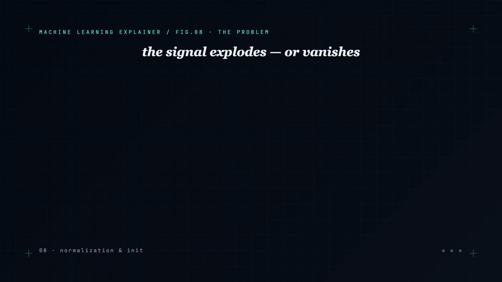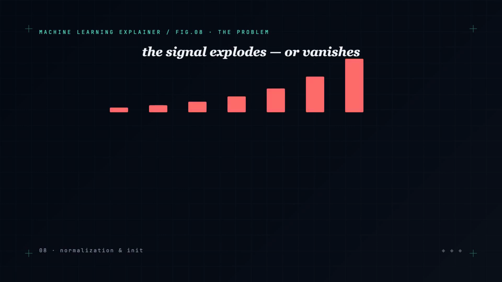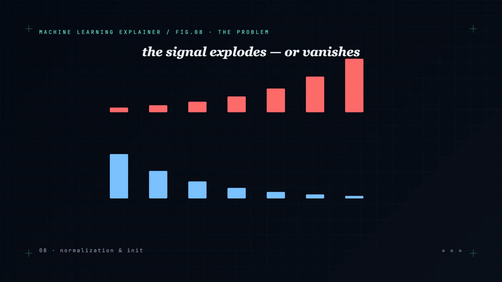Picture a number flowing through a deep network. At each layer, it gets multiplied by weights and summed. If those weights are a bit too large, the signal grows layer after layer until it explodes into enormous values. A bit too small and it shrinks, halving and halving until it vanishes to nearly zero. Either way, by the time it reaches the end or the gradient flows back, there's nothing useful left.